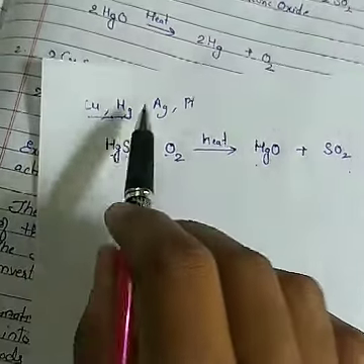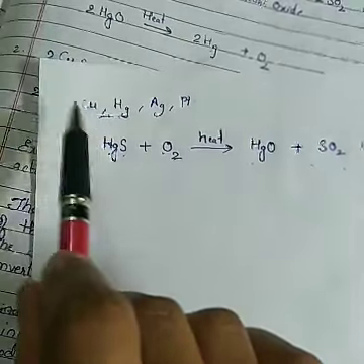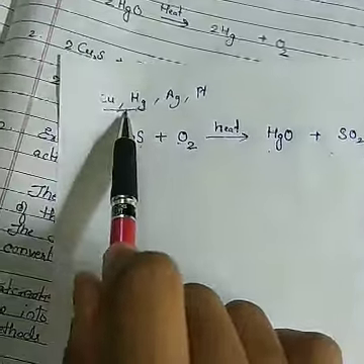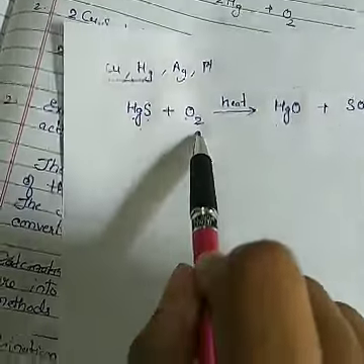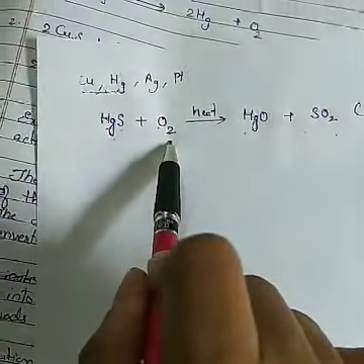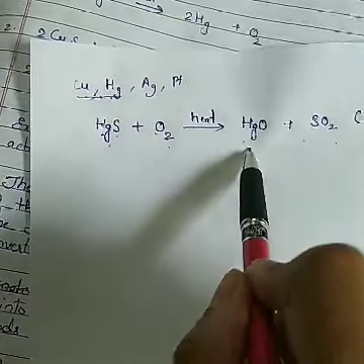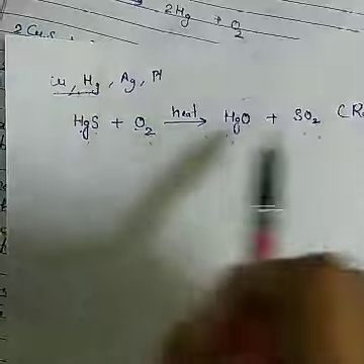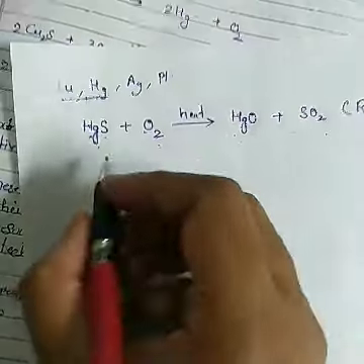The ores of low reactivity metals are sulfide ores. This sulfide ore is heated strongly in the presence of excess air to form metal oxide plus sulfur dioxide. This step is called roasting.